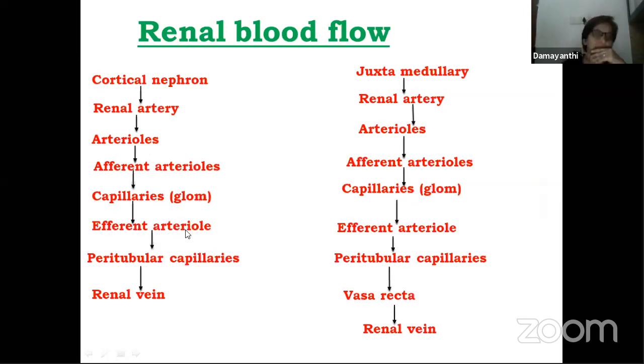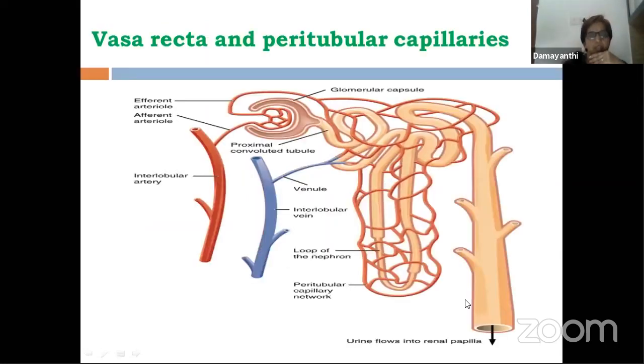The arteriole once again splits into capillaries, which we call peritubular capillaries, and in another case, vasa recta. All the capillaries formed from this arteriole join to form the renal vein. So here you can see renal arteries coming. This is the efferent arteriole.